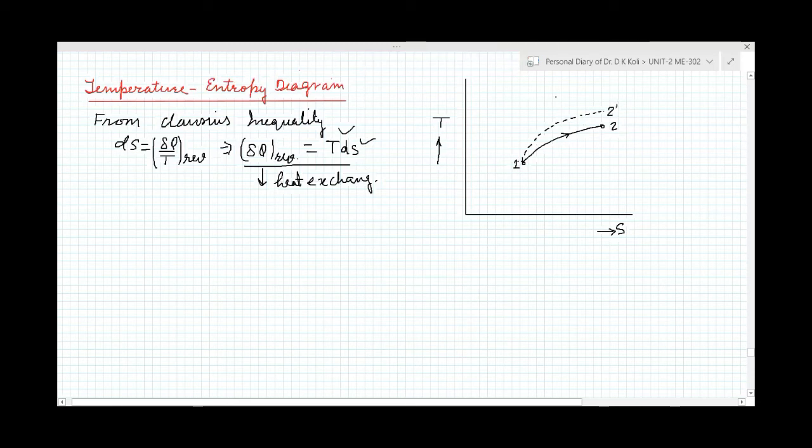So this is called the irreversible process, and this is called a reversible process.